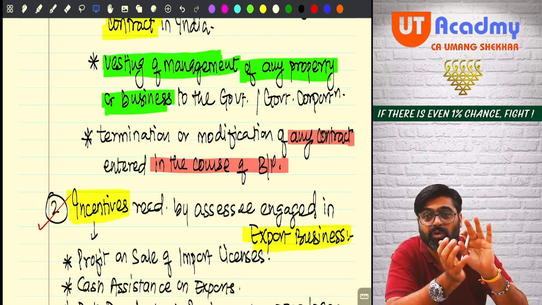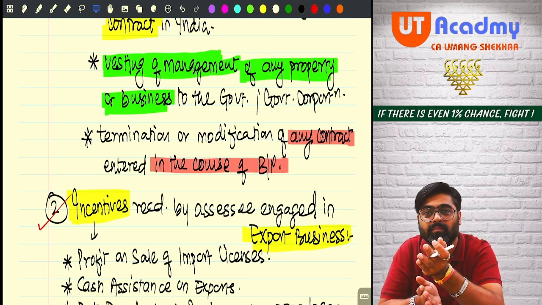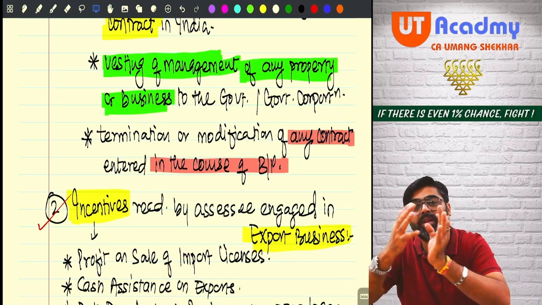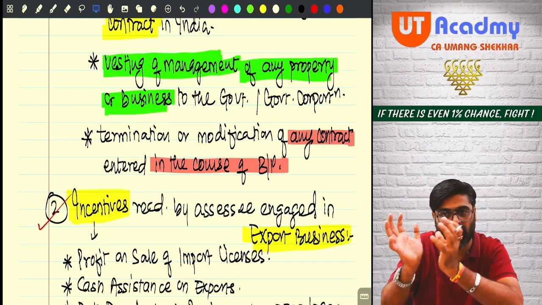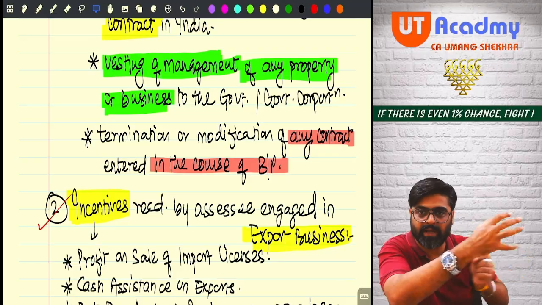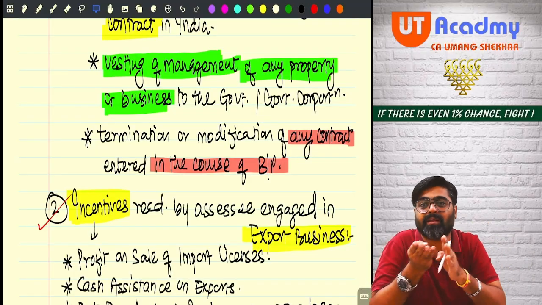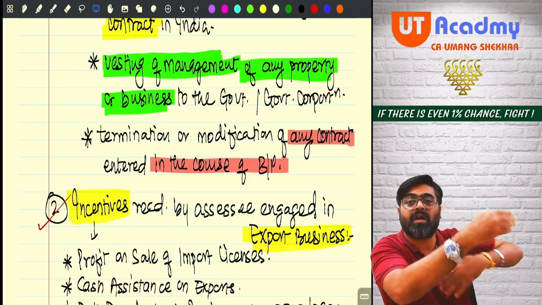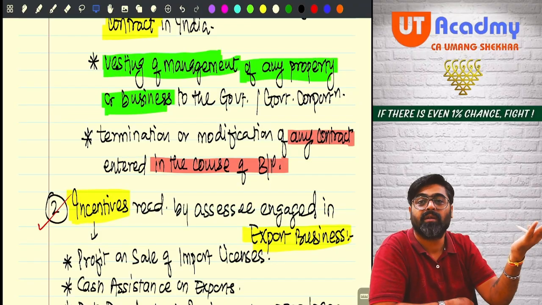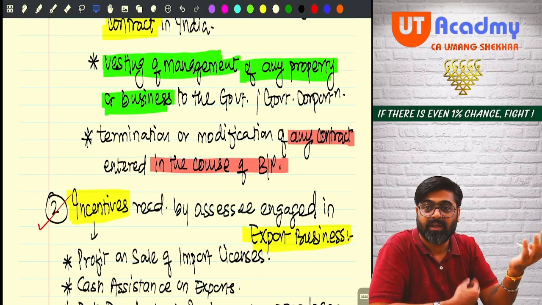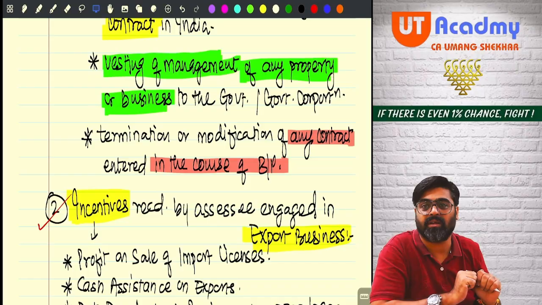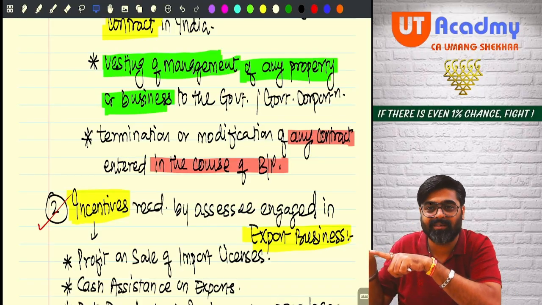No. You stop getting that business income. Why? Because till the time you were managing this property or business, till that time you were getting business income. Now the entire management of this property or business is vested in the government or the government agency. Now you will stop getting that business income which you earlier used to get.